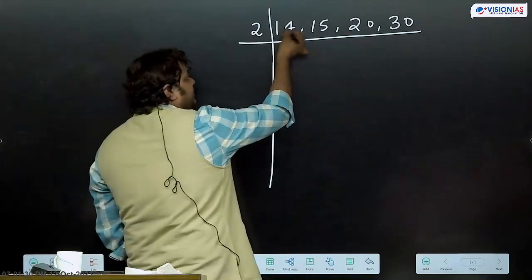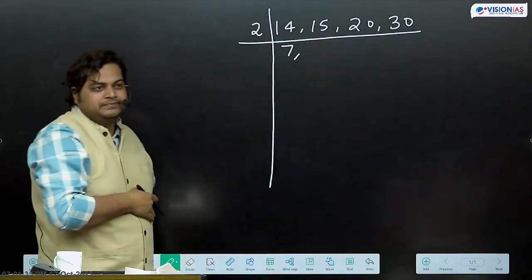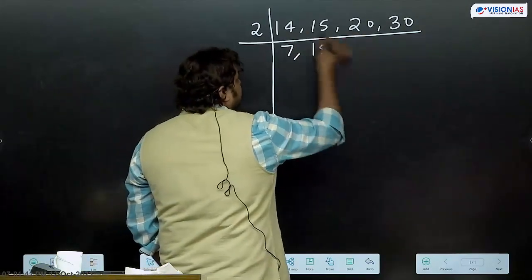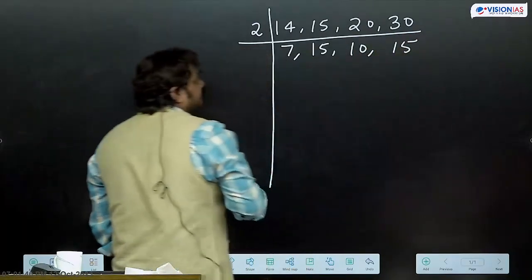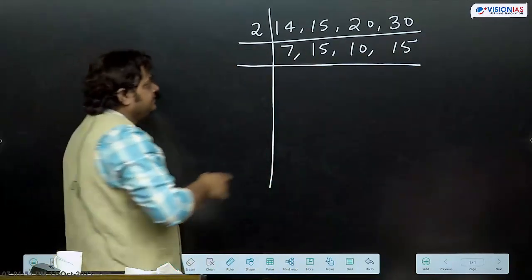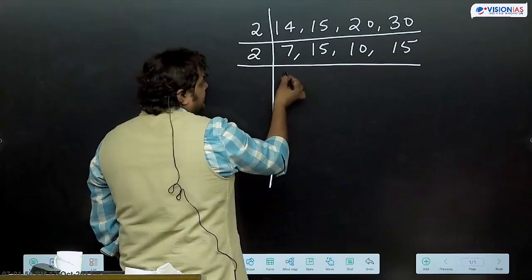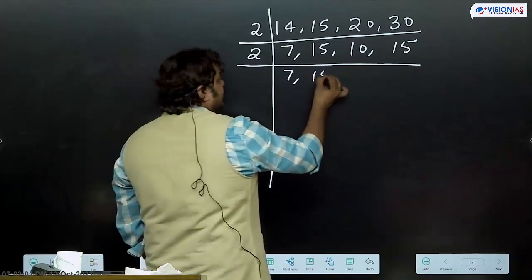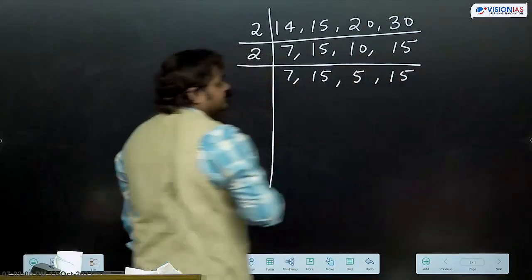We'll divide 14 by 2, it will come 7. 15, if we divide by 2, is not divisible. So we'll write this number as it is. 20 divided by 2, we are getting 10. 30 by 2, we are getting 15. Then again we'll see whether any number is divisible by 2 or not. So we can see here 10 will be divisible by 2. Again we'll write 2. 7 divided by 2 is not divisible, 7 as it is we have written. 15 as it is. 10 divided by 2 is 5. 15 as it is.